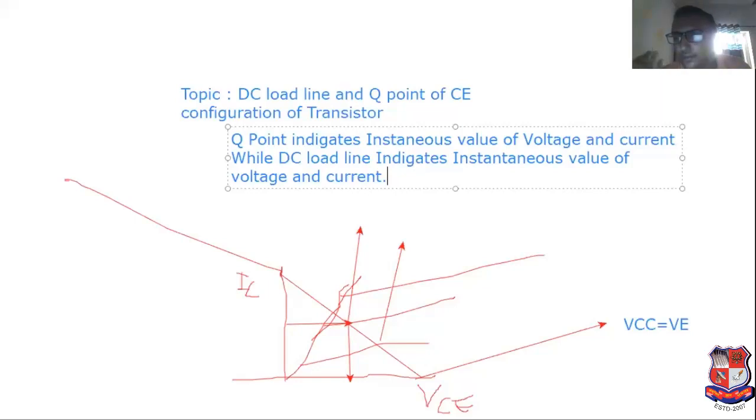But Q point varies due to the minority charge carriers. Why does Q point vary?